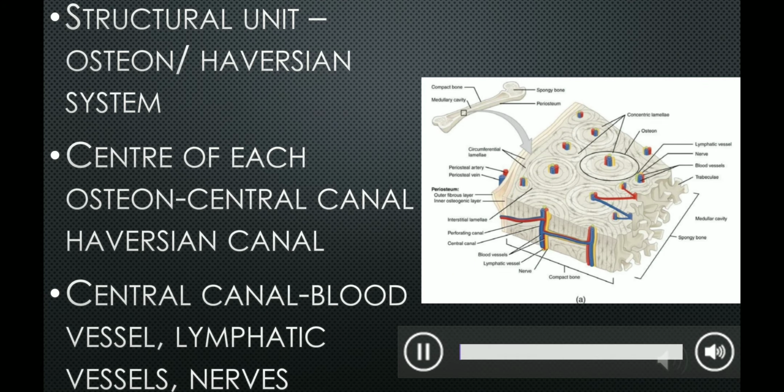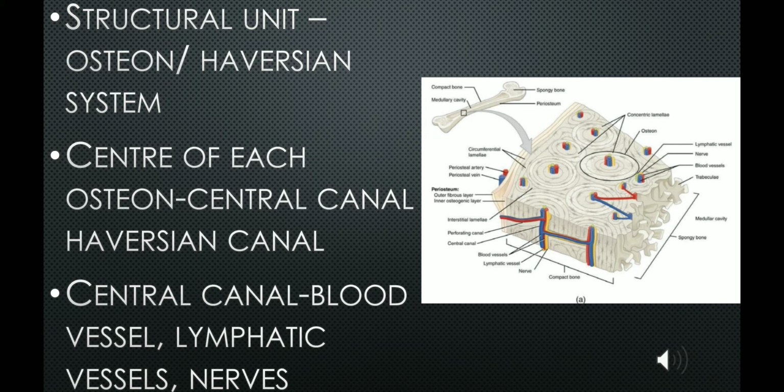The microscopical structural unit of a compact bone is the osteon or the Haversian system. Each osteon consists of concentric rings of calcified matrix called lamellae. When you look through each osteon, you can see concentric rings of calcified matrix called lamellae, and the center of the osteon contains the central canal, also called the Haversian canal. The Haversian canal contains blood vessels, nerves, lymphatic vessels, etc.